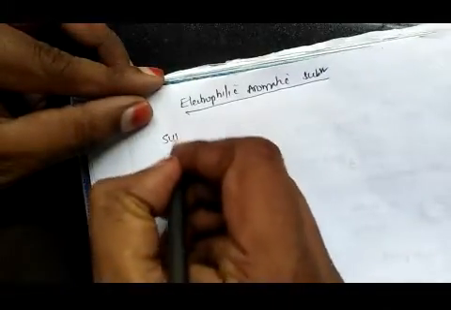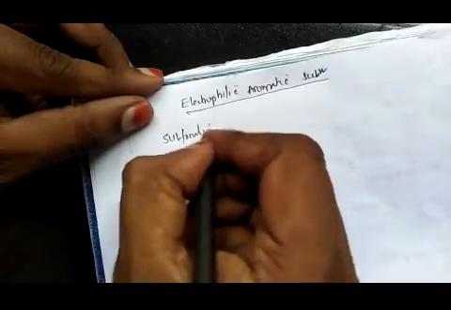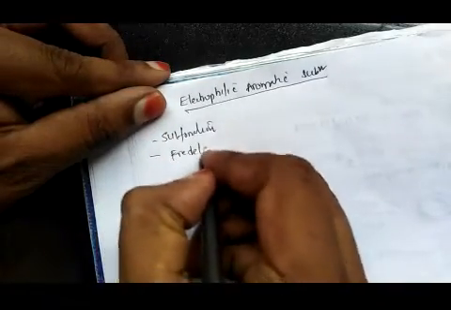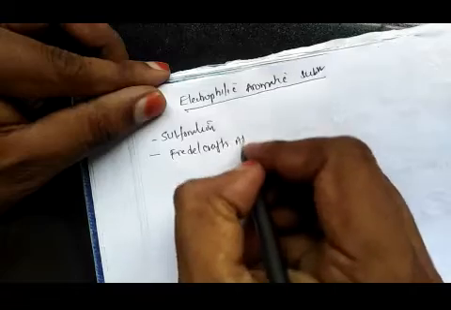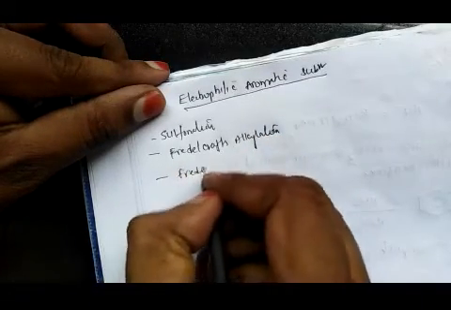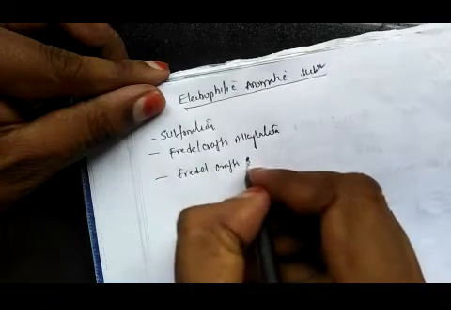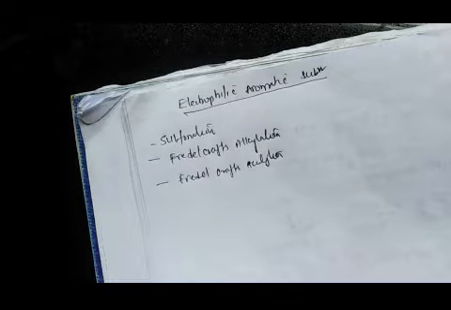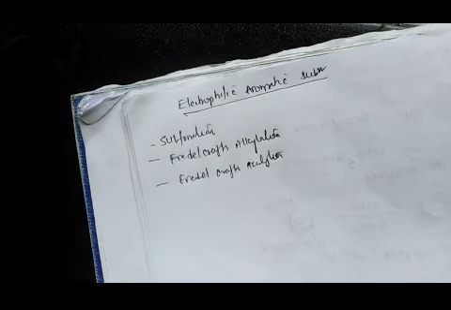In this class, we will discuss sulfonation, Friedel-Crafts alkylation, Friedel-Crafts acylation. So these are the remaining electrophilic aromatic substitution reactions of benzene.